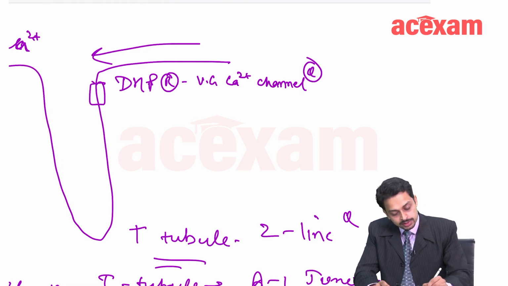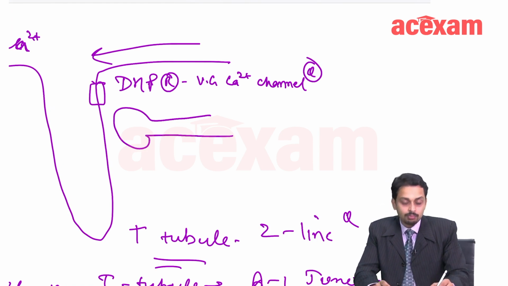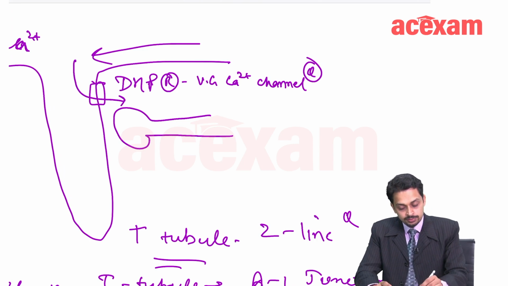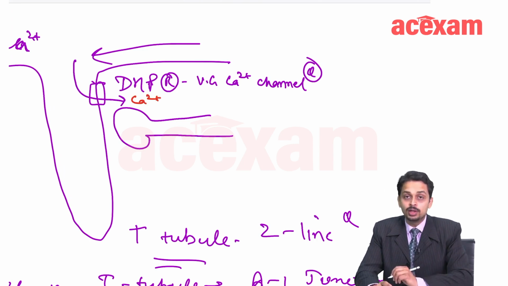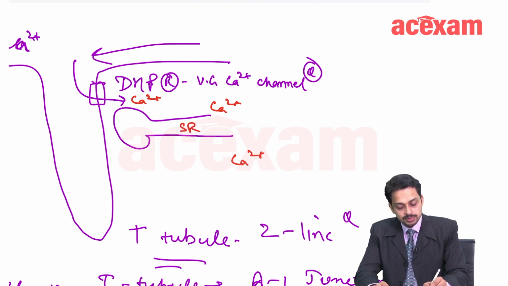Now, what it does is, whenever the action potential comes, this calcium channel opens. Due to this, there is influx of calcium here, from the ECF, the calcium comes inside. Now, when the calcium comes inside, the calcium will be all around. This is the sarcoplasmic reticulum.